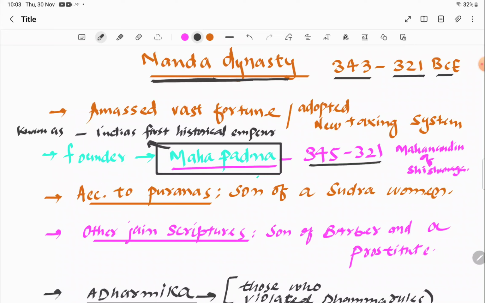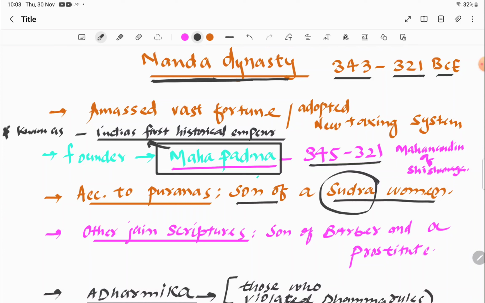Okay, and this Mahapadma is supposed to be of lower origin. Actually, he was the son of a Shudra woman, as the Shudras were then considered the lower class. It is considered that he was a king of very low birth because of his Shudra origin. Another important fact is that Mahapadma is also called India's first historical emperor. Okay, India's first historical emperor, it is Mahapadmanand.